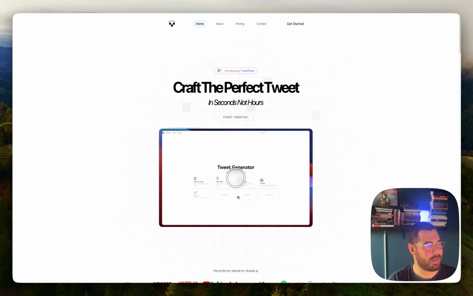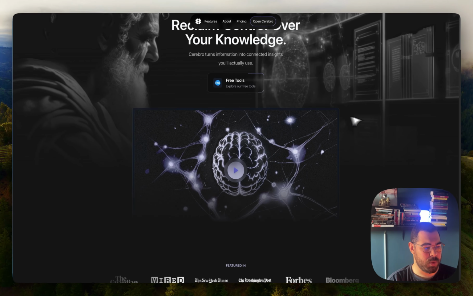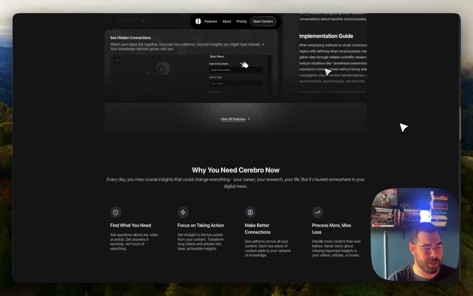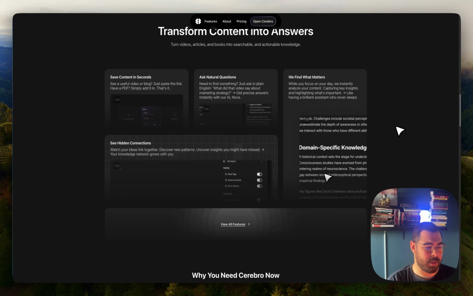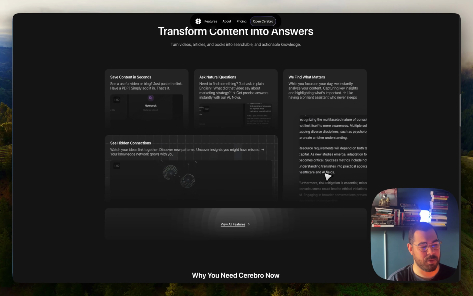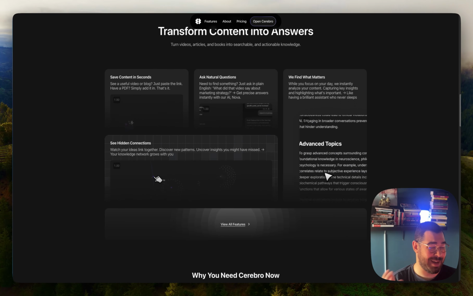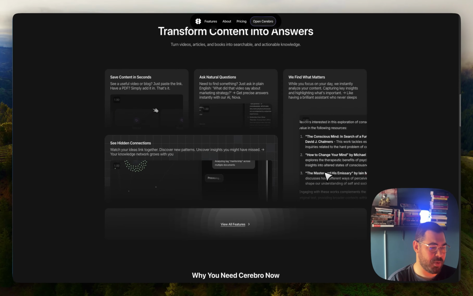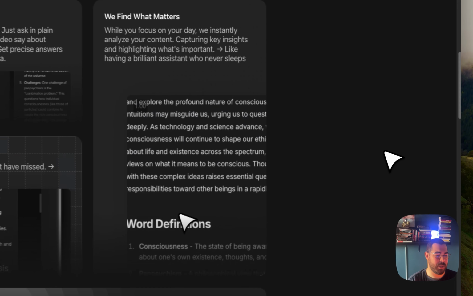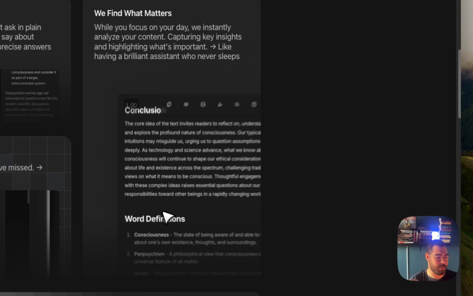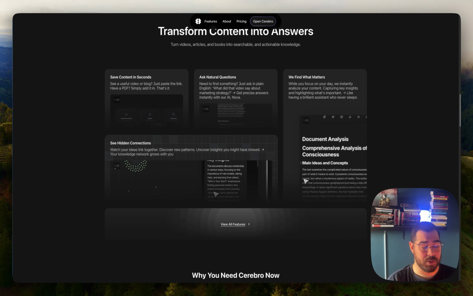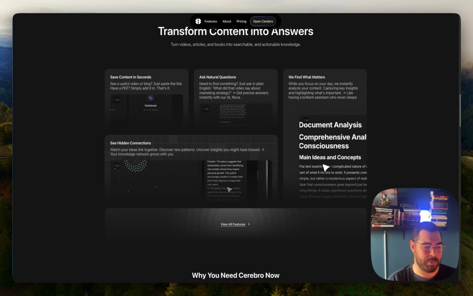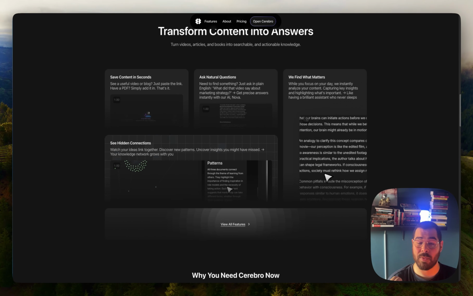I created TweetFast entirely using AI, and I also built Cerebro entirely using AI. Cerebro is a production-ready platform that is way beyond what vibe-coded apps usually are. It is a very, very complex system, yet the majority of the code was written by AI. The reason for that is because I applied a couple of concepts, which is basically what I want to teach